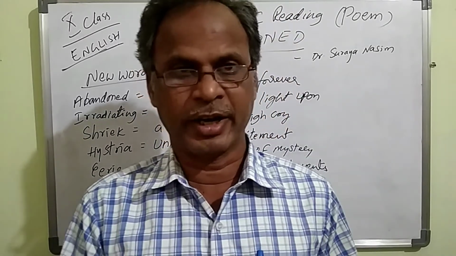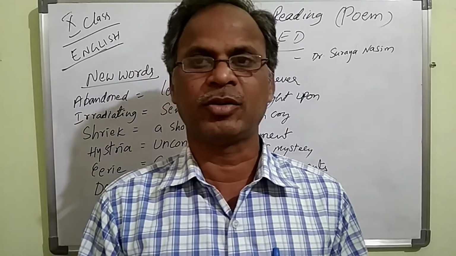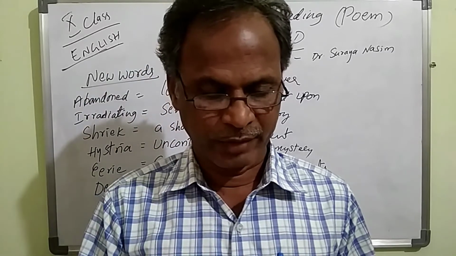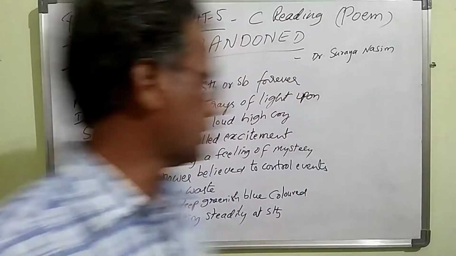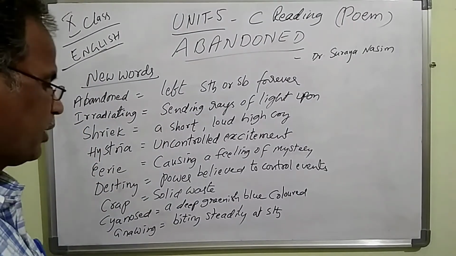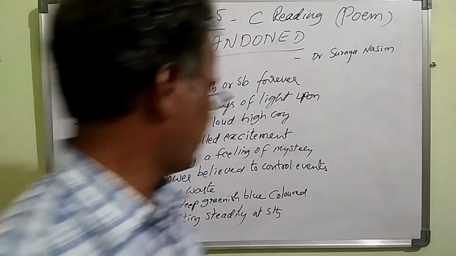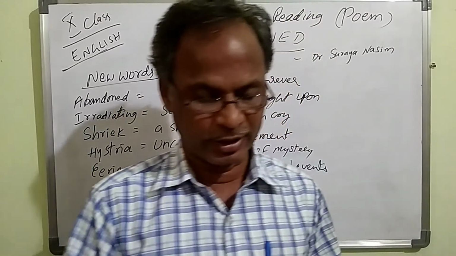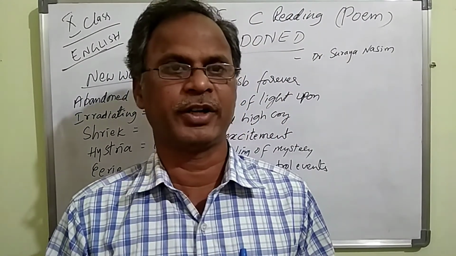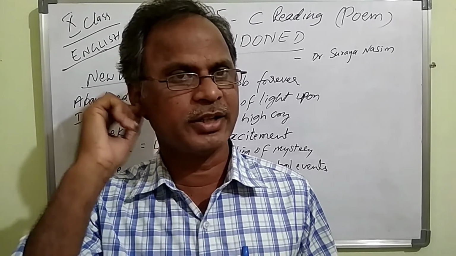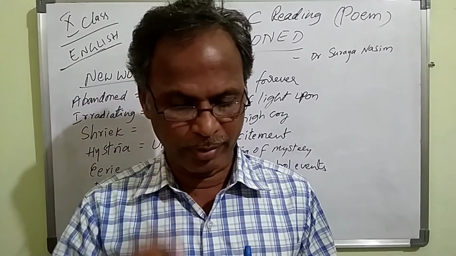Tearing at the baby's hair, the rats are going to tear the baby's hair with their sharp teeth. Gnawing at its ears, G is silent, gnawing. That is biting steadily at something, steadily biting there. Gnawing at its ears to complete their feed. Rats are going to eat the ears of that newborn baby.